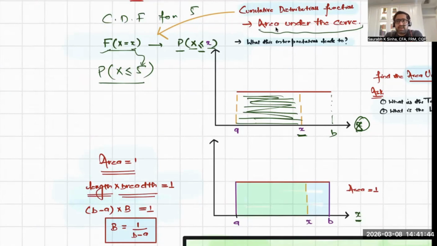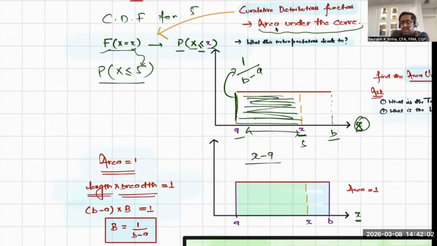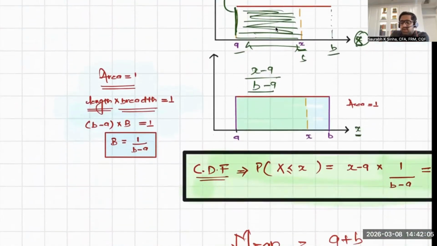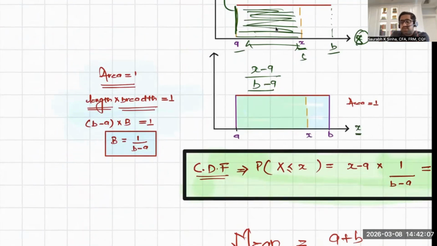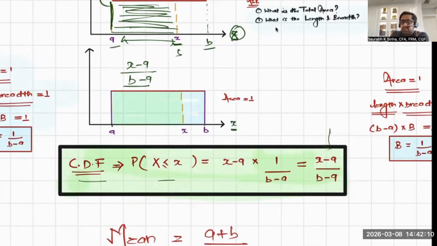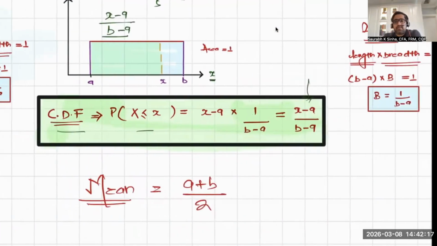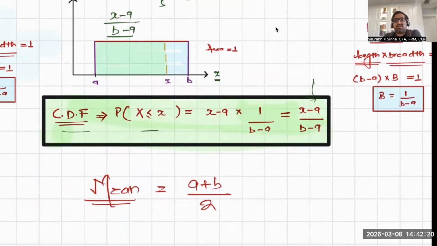If you're able to find the area of this section, then you can find the cumulative distribution function, or the value associated to the probability of X less than or equal to small x, or less than or equal to 5. What was the breadth we calculated? The breadth was 1 upon the difference between the two extreme outcomes, that is B minus A. What is the length here? That is X minus A. So X minus A upon B minus A. That is my cumulative distribution function. That is also a formula that is given in your curriculum, X minus A upon B minus A. Okay. So this is the PDF and CDF of uniform continuous distribution.